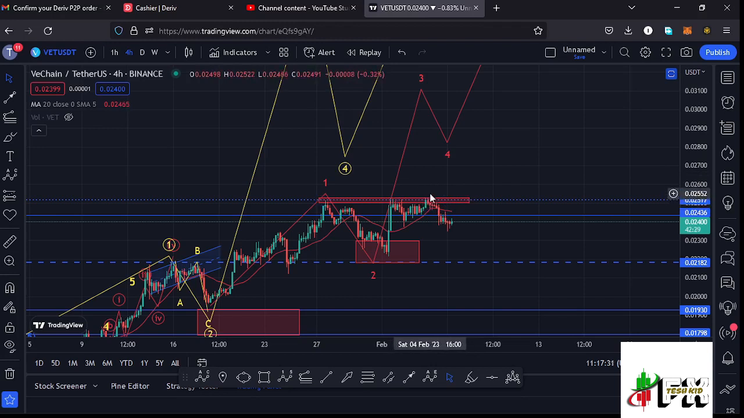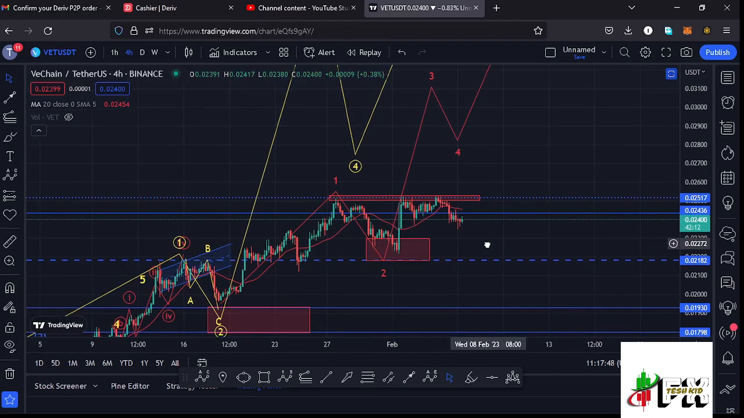We started a corrective structure to the lower side, where you can see that we have lost the 20-day MA here on the 4-hour chart, which is now acting as resistance. We also lost another key area of support at around the $0.02436 mark, and we have continued pushing a little bit lower. And before I give you my next target areas, because I believe Vechain has continued to obey the Elliott wave structures,